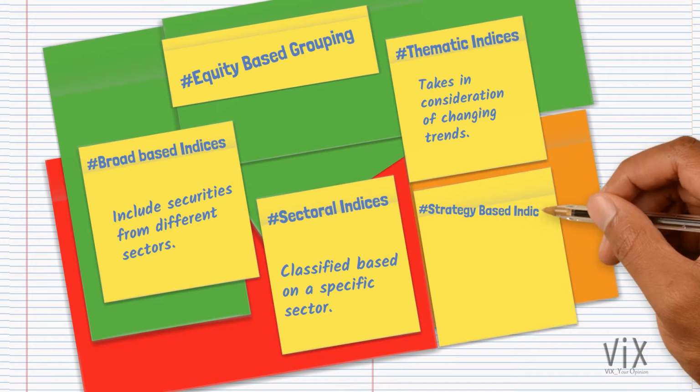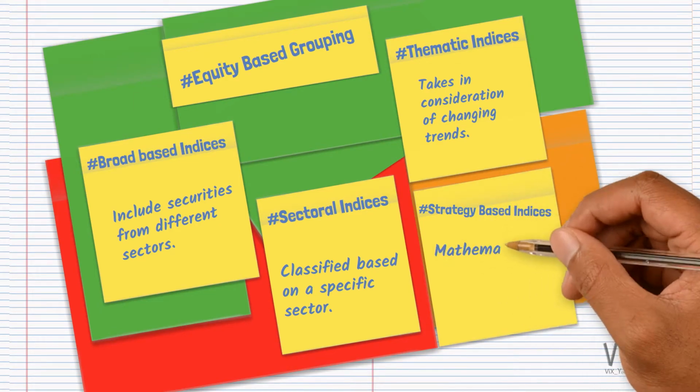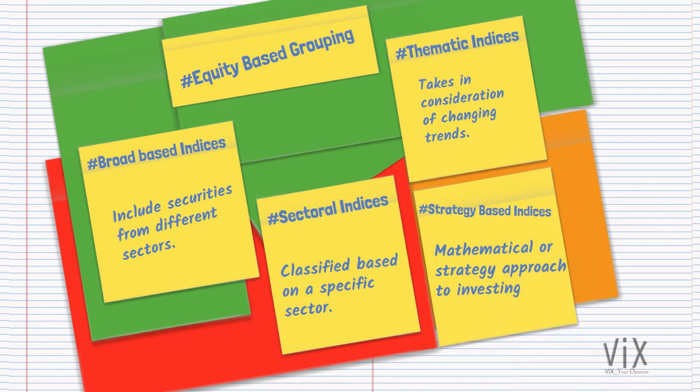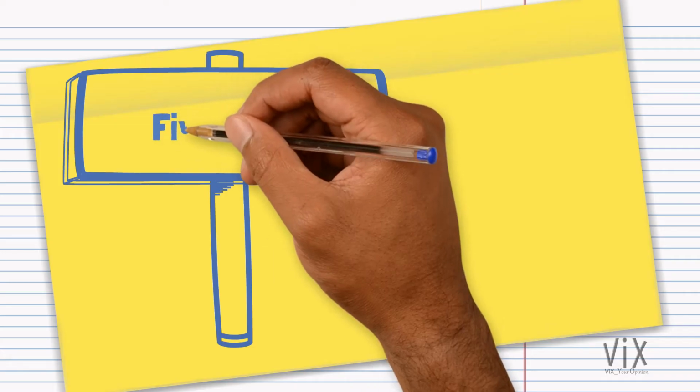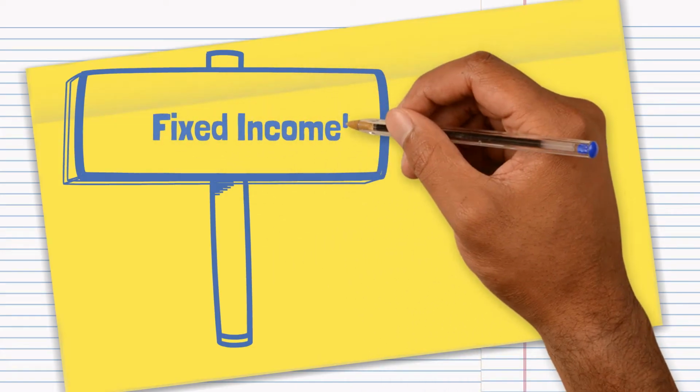Strategy-based indices are useful for people who have a mathematical or strategy approach to investing. For example, Nifty Dividend Opportunities 50 allows us to invest in a group of securities which are generally yielding high dividends. Next category is fixed income.